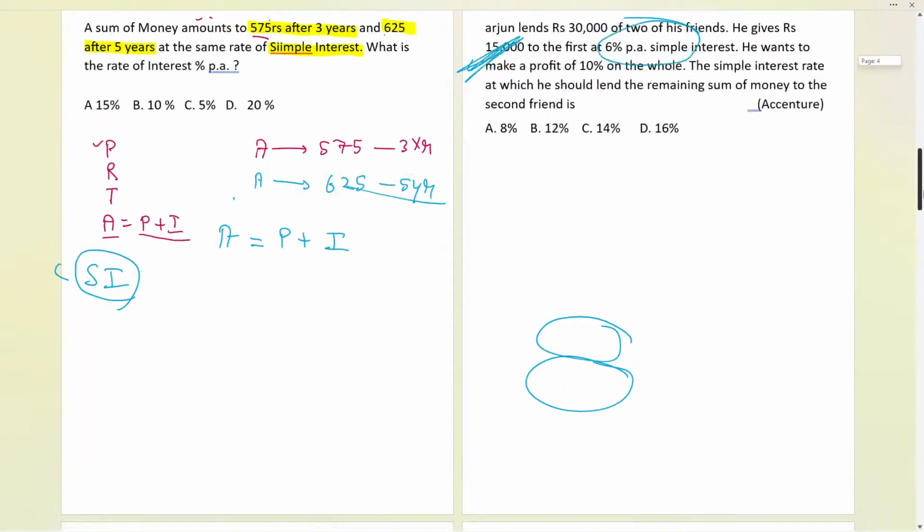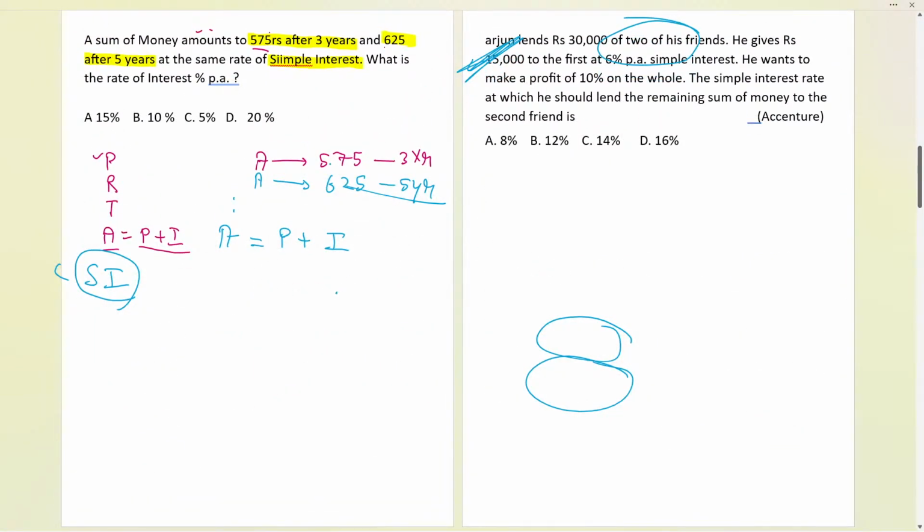So that's why, in this case, the principal will remain the same, but interest after 3 years will become 3 times I. Because if it is the same every year, it will be 3 times I. That will be equal to the amount, which is 575. This is the first equation.